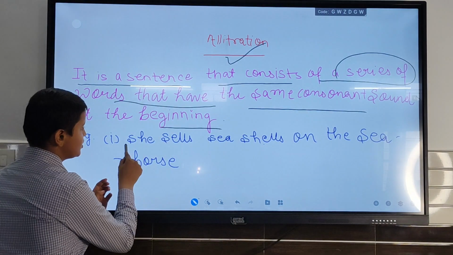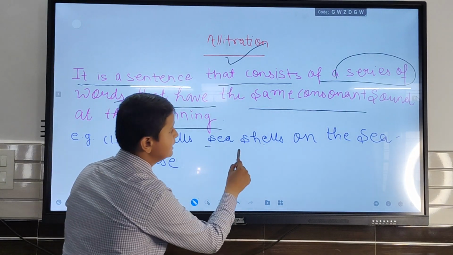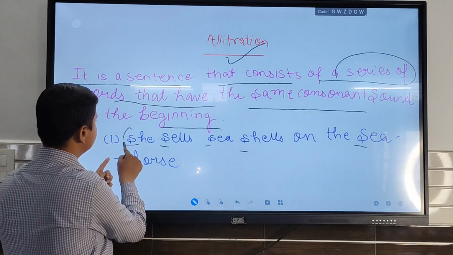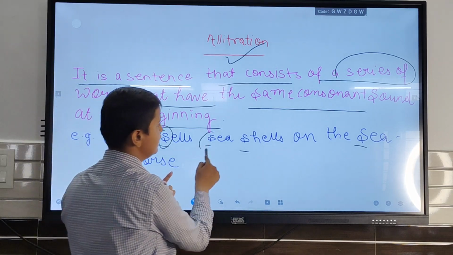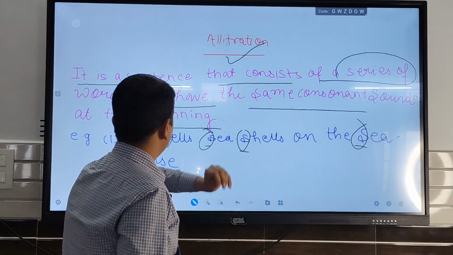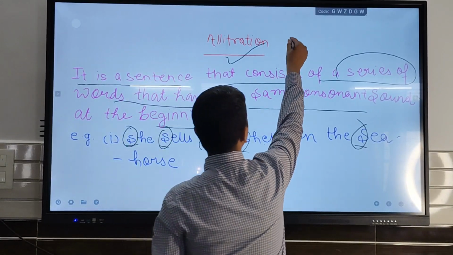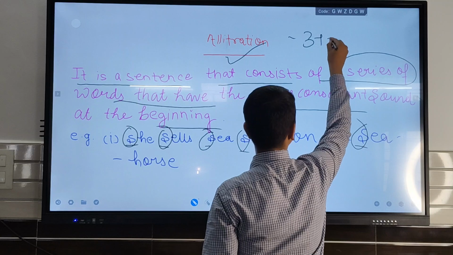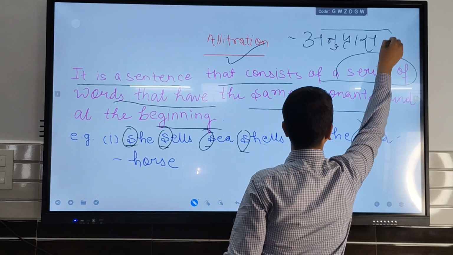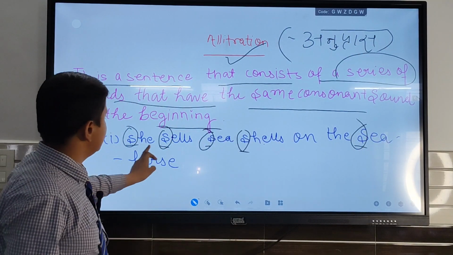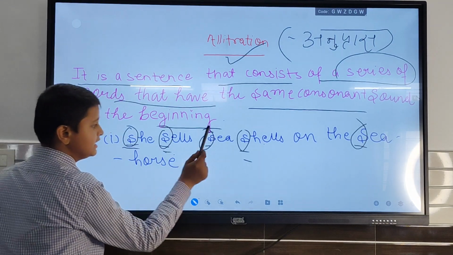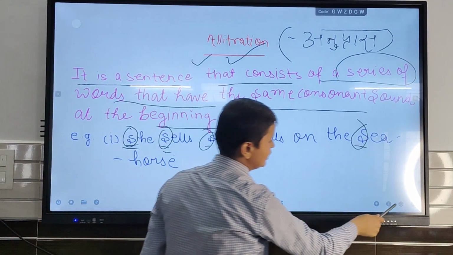we see she sells seashells on the sea shore. So here the sound s is common. So we can say that it is alliteration. In Hindi, it is known as Anupras. She sells, she shells, she hers. So here S is common, therefore it is alliteration.